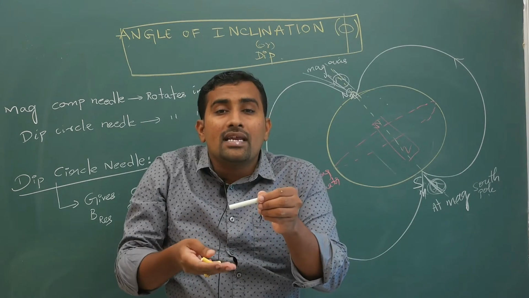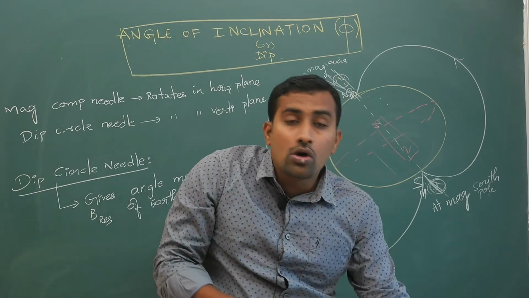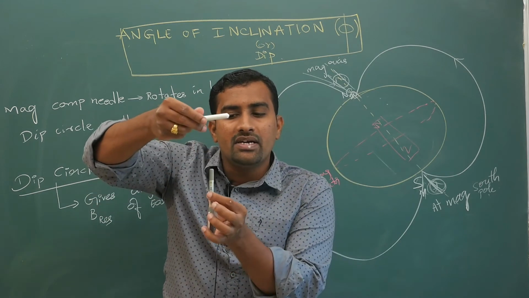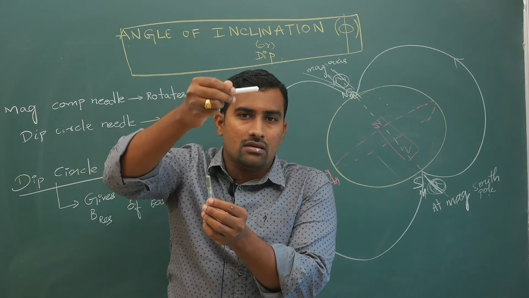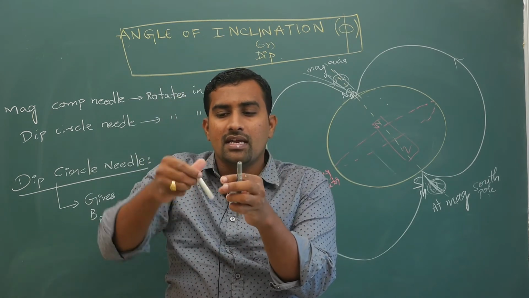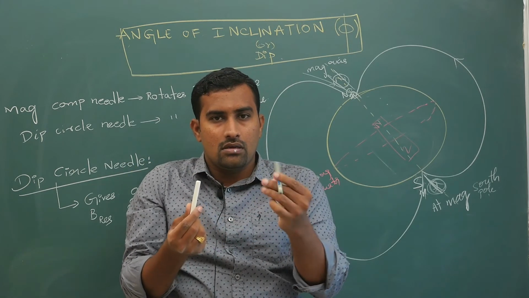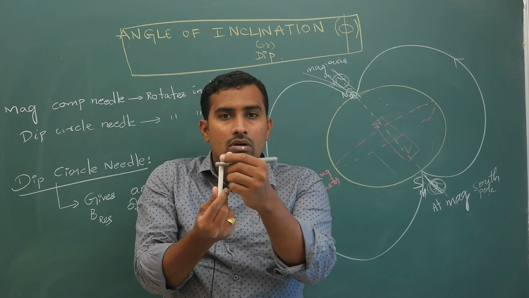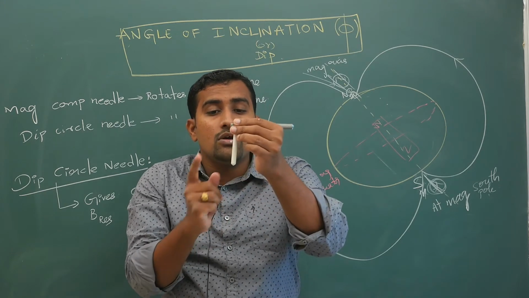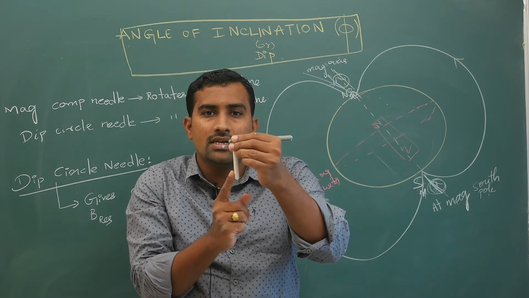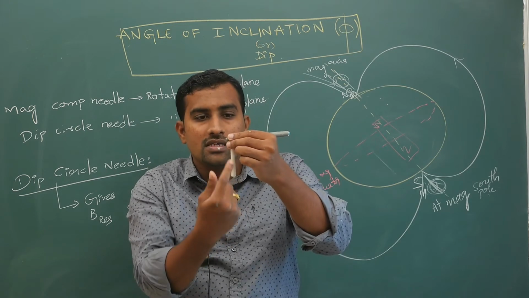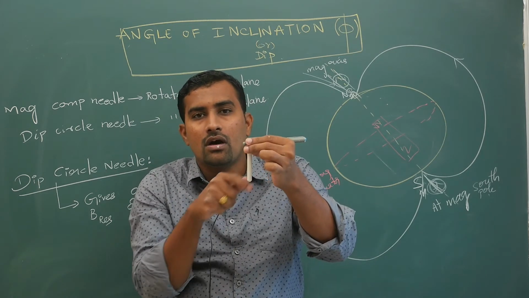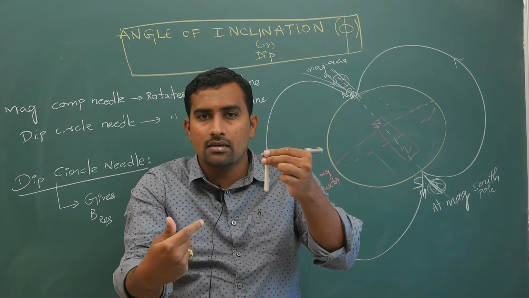Now, dip circle, what did I tell you? It gives you the angle with the horizontal. If my dip circle is this chalk piece and this is your horizontal, your dip circle will orient itself in the direction of the resultant magnetic field. So what is this dip angle? What is the angle with the horizontal? It is 90 degrees, right?